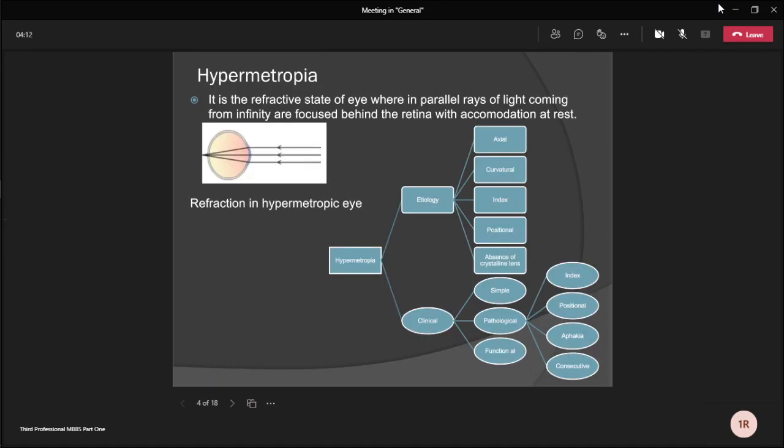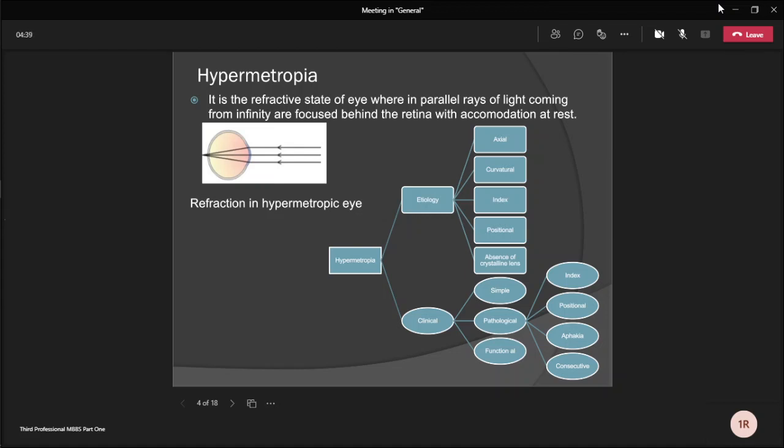Next, I discuss hypermetropia. What is hypermetropia? It is the refractive state of the eye where the parallel rays of light coming from infinity are focused behind the retina with accommodation at rest. This picture shows parallel rays of light coming and they are focused behind the retina.